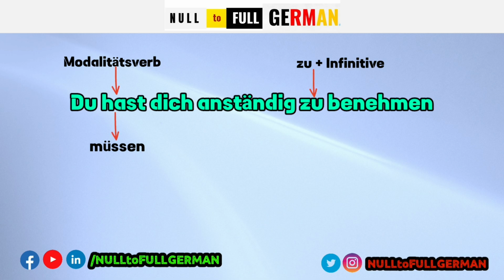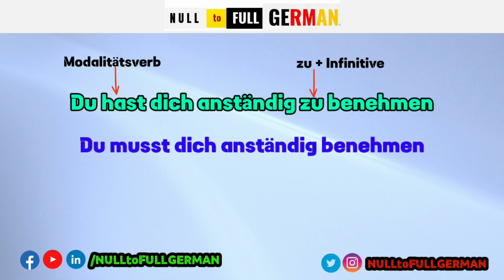So let's paraphrase the sentence: Du hast dich anständig zu benehmen. While paraphrasing, we have to pay attention to two things. We have to replace haben with müssen, and of course conjugate müssen. Additionally, we have to take zu out of the sentence, that means zu will be dropped. So the original sentence is Du hast dich anständig zu benehmen. And after paraphrasing, the sentence will be Du musst dich anständig benehmen.